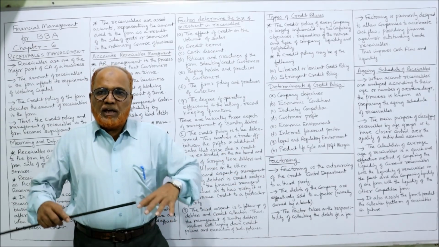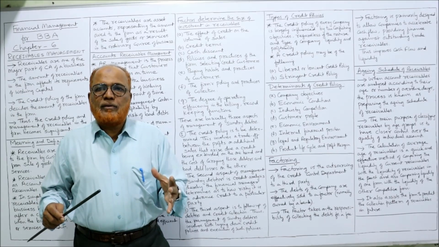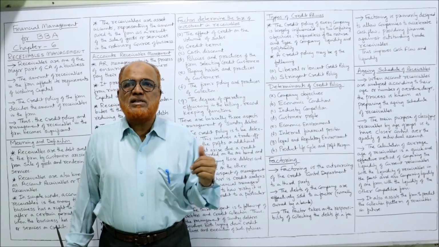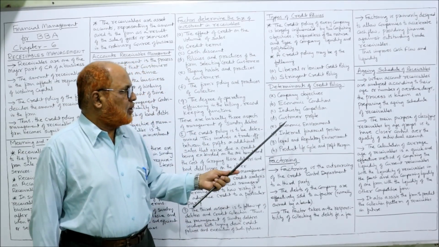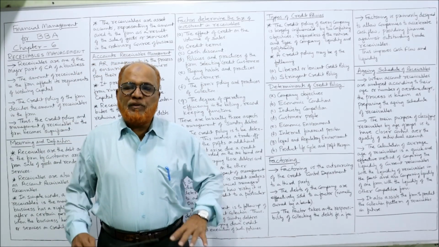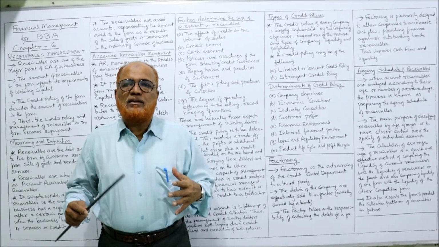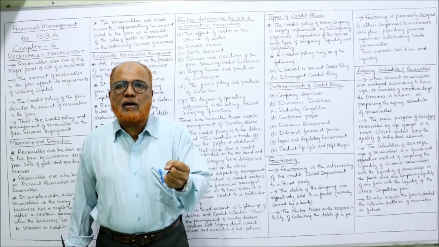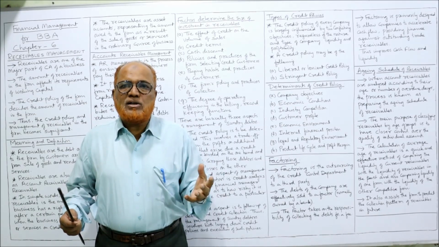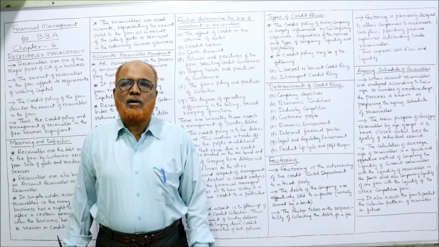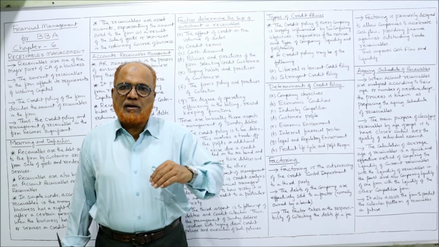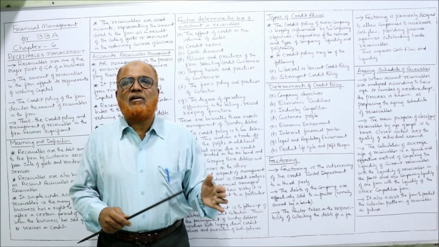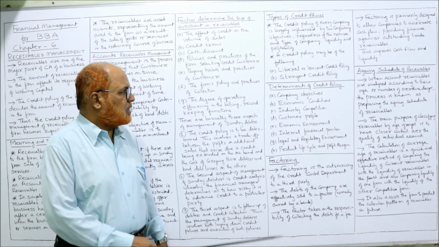Industry competition. In the industry in which the company operates, what is the level of competition? What other competitors are following? Which policy are they following? That also will be taken into account. Customer profile. Before making a credit policy, we have to evaluate the individual customer. What is the credit worthiness, credit scoring of the customer? If the credit scoring is good, we can give a long and favorable credit period to those customers whose credit score is good. So individually we have to evaluate the profile of the customers.